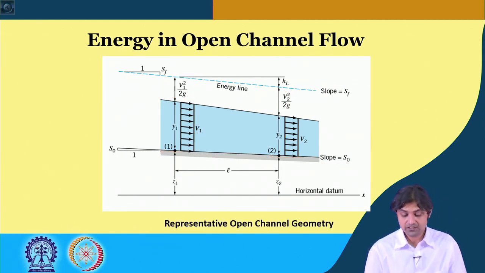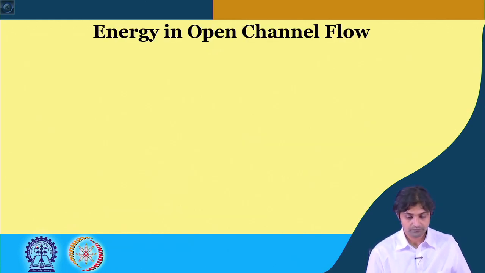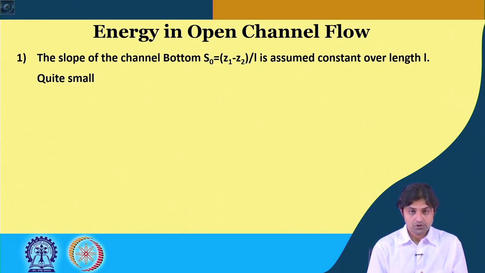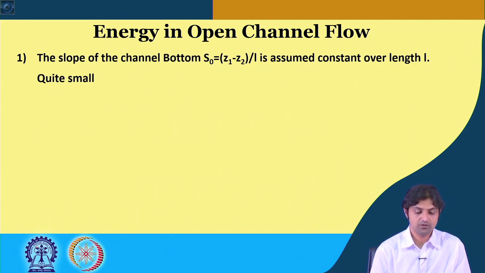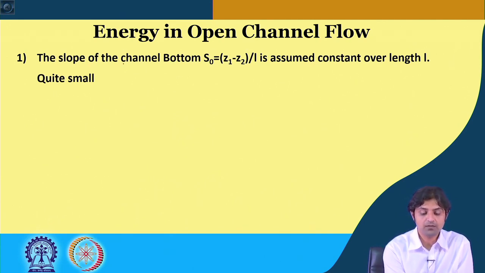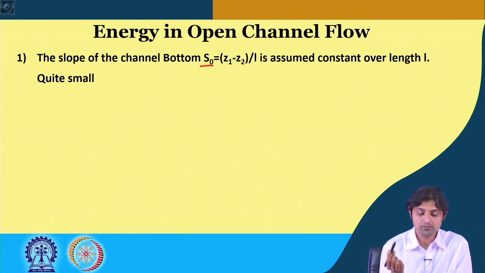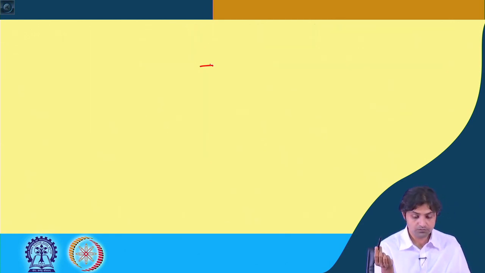So, this is actually a representative open channel geometry. Going back again, I was saying that all channels will have a small slope. So, the slope of the channel bottom S naught can be found out how?